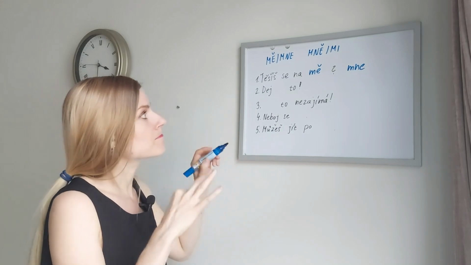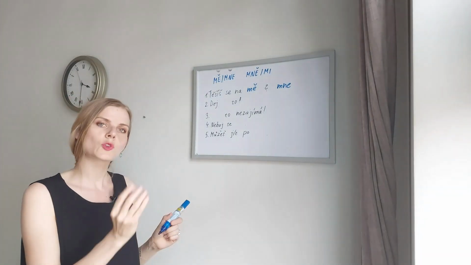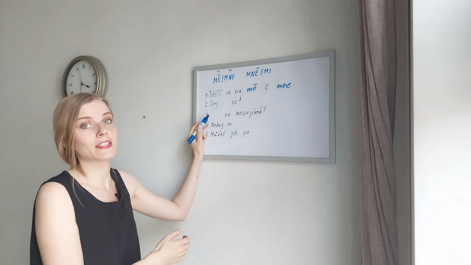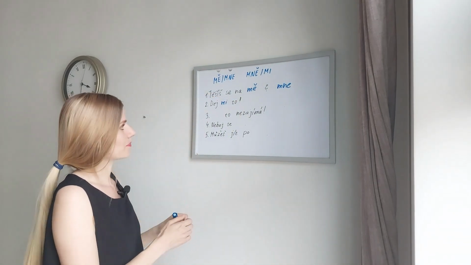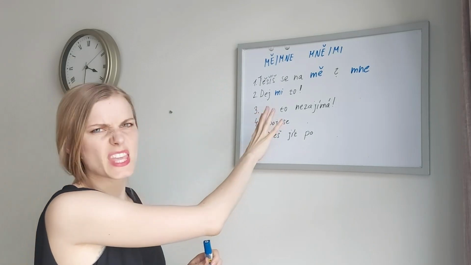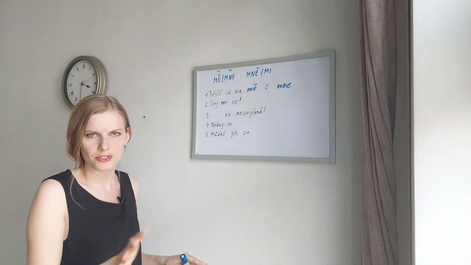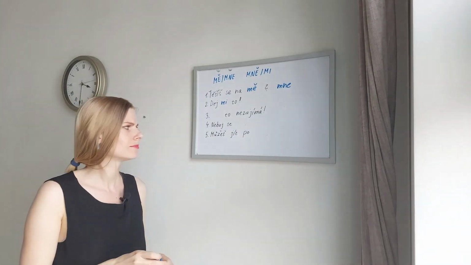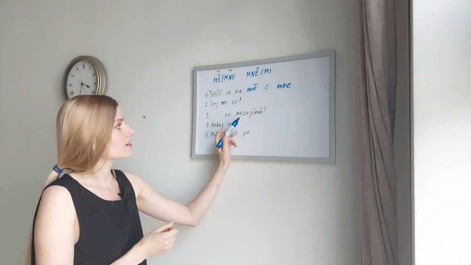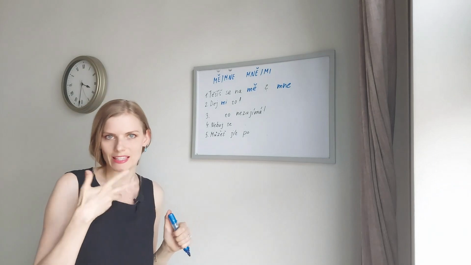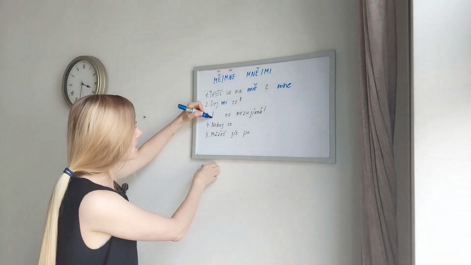Second, give it to me. Give something to someone requires the dative, which means mi. Dej mi to. The third one, mě to nezajímá. I'm not interested in this. So how are we going to write it? Mě or mně? Zajímat also takes accusative, so it would be mě.